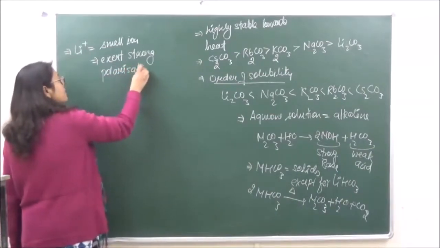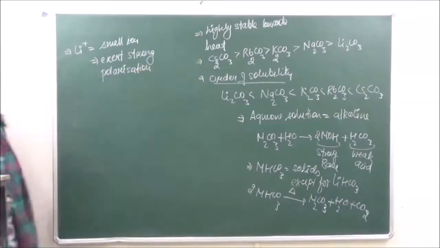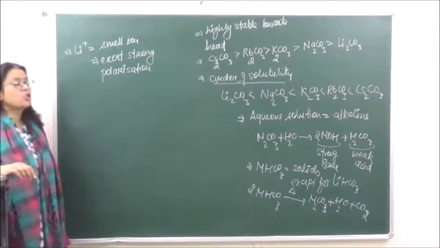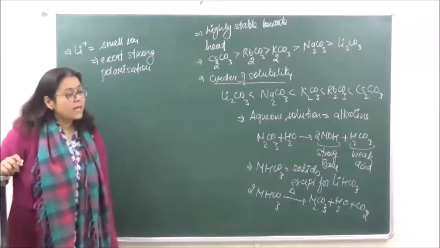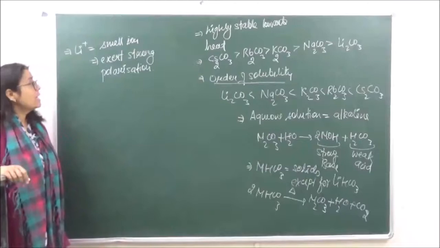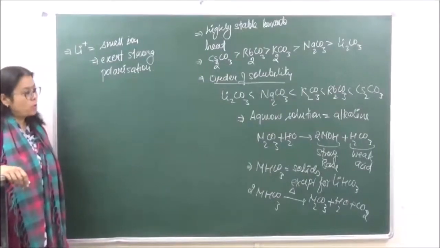What do we understand by polarization? We have already done it in chemical bonding. Polarization is the distortion of the electron cloud of the other element with which lithium is going to form bonds, right?